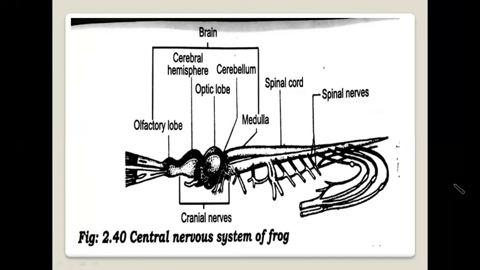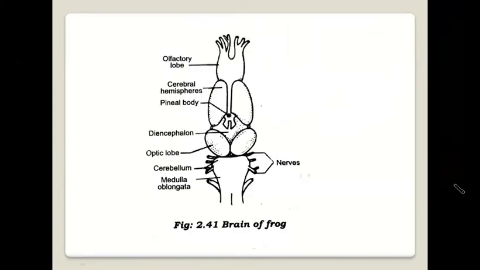Behind the hemisphere are located two prominent outgrowths called optic lobes. They are associated with eyes and vision. The part between the optic lobe and the hemisphere is known as the diencephalon. It receives a variety of messages from the internal and external environment of the body. It also controls secretion of hormones from the pituitary gland. The last part of the brain consists of the cerebellum and the medulla oblongata. They coordinate body movement and maintain the balance of the body.